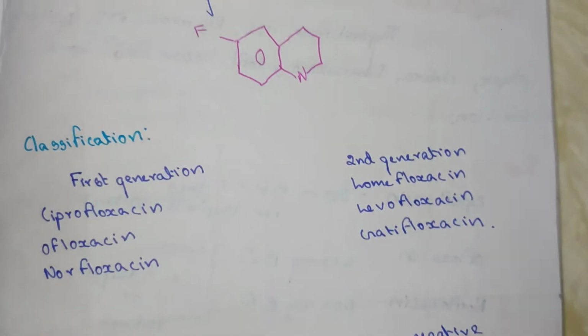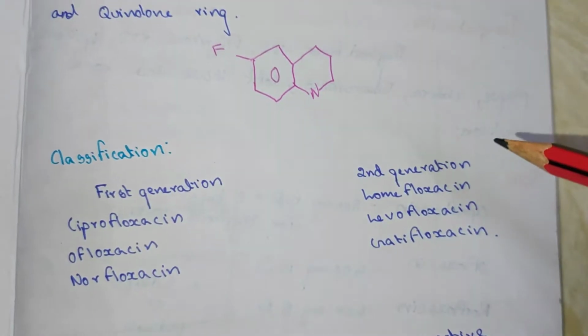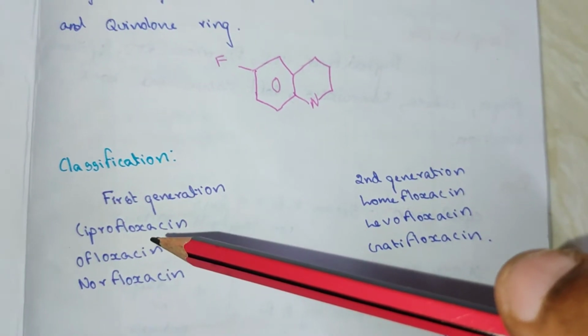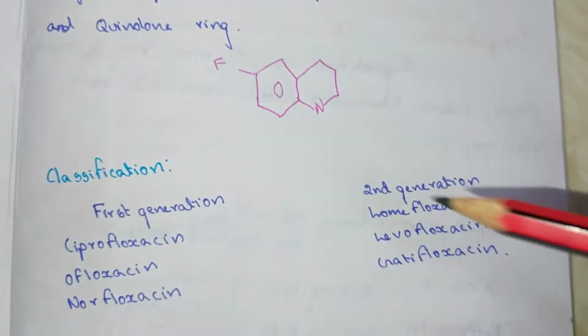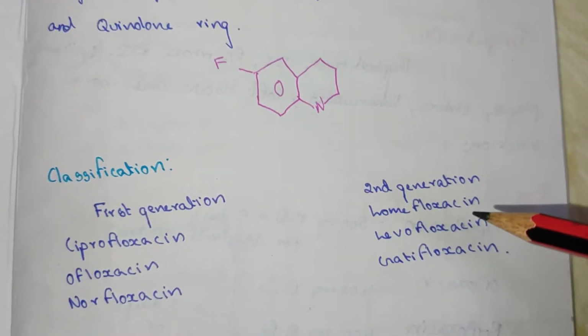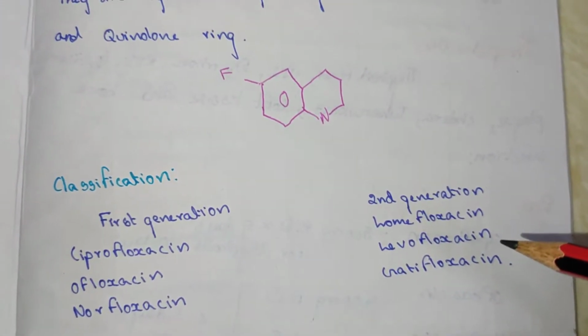Classification. It is classified into first generation and second generation. In first generation, the drugs are ciprofloxacin, ofloxacin, norfloxacin. In second generation, lomefloxacin, levofloxacin, gatifloxacin.